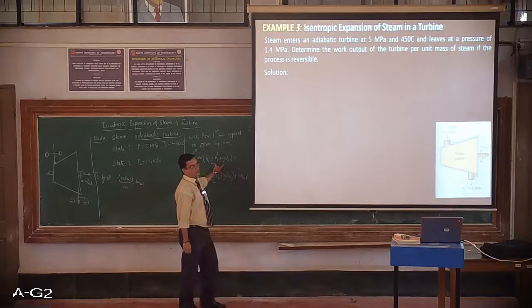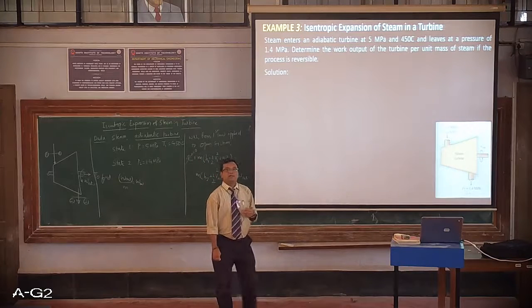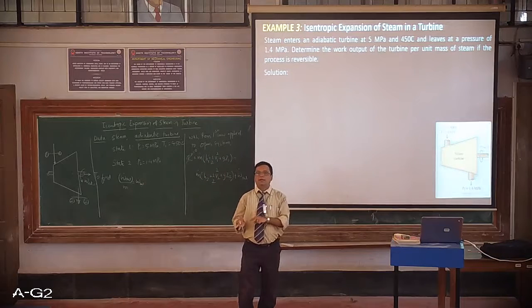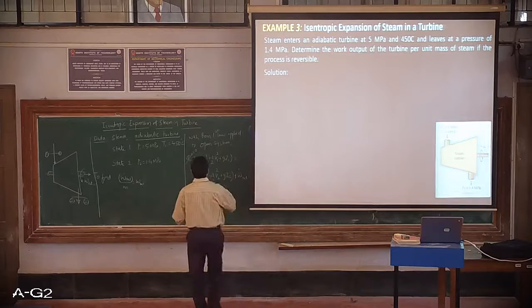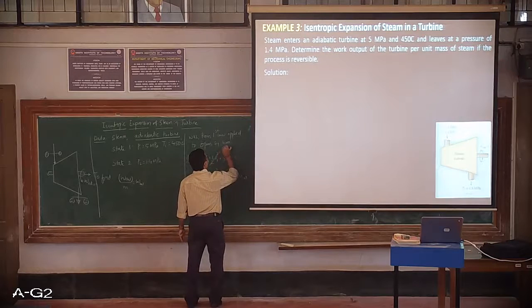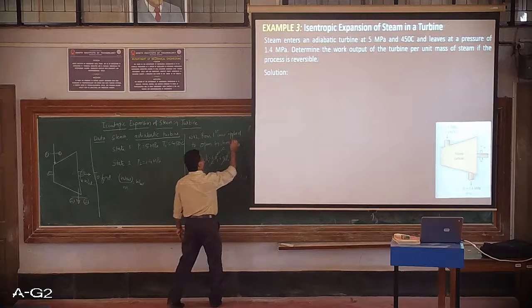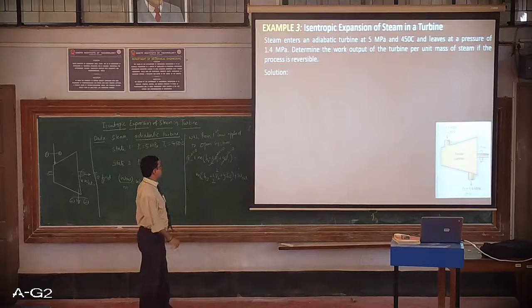There is no information about kinetic energy and potential energy at the inlet and at the exit, hence we can neglect them and make these terms 0 in the equation.